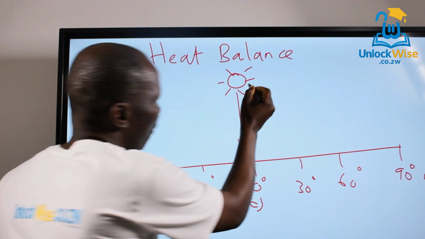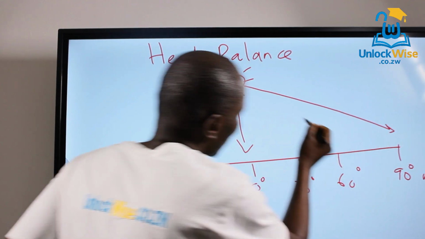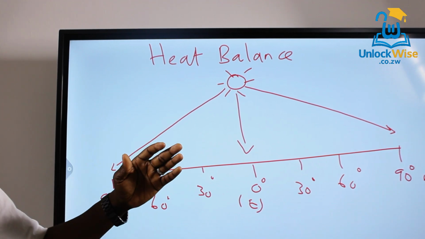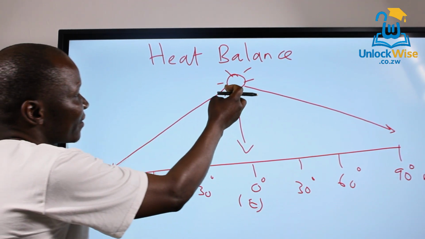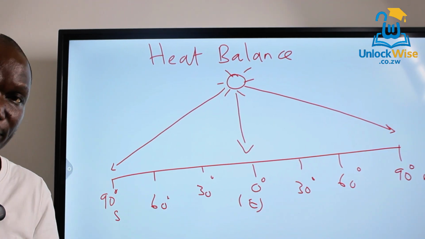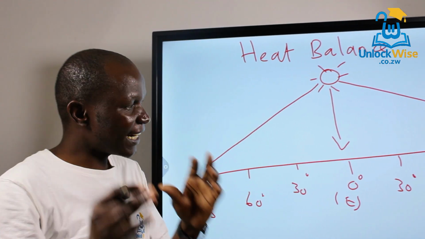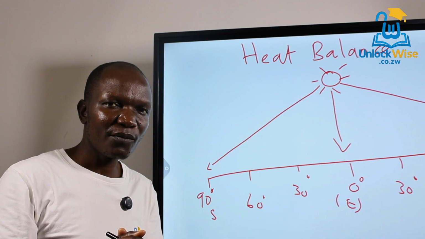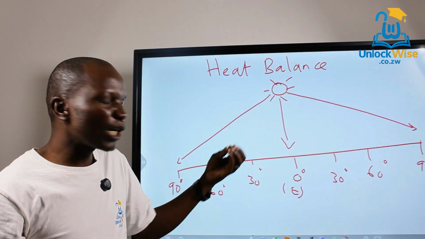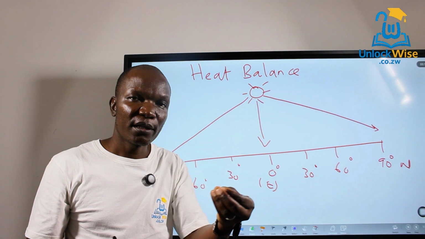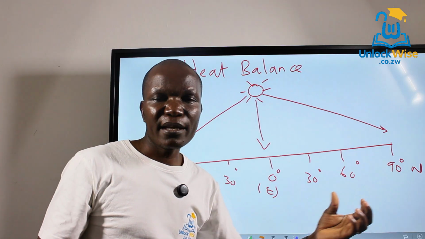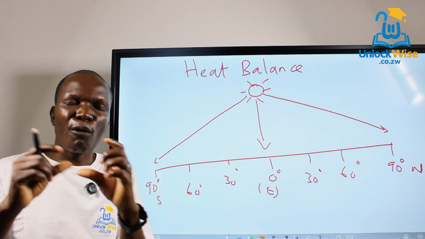If you're going to look at the poles, you're going to see that the poles, they actually receive the sun at an angle. And if you look at it, the sun's rays have to travel longer to get to the poles. And that is why the poles are cooler. And if you're going to check now, you see something interesting there. That the tropics and the equator are actually not being overwarmed. Neither are the poles being over what? Cooled. Why? Because there is what we call the transfer of heat.